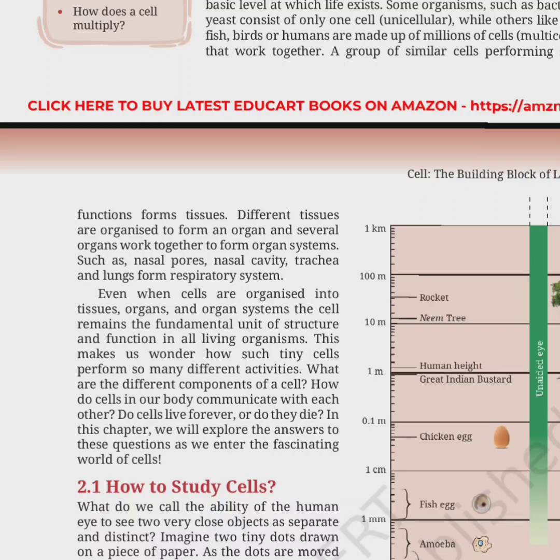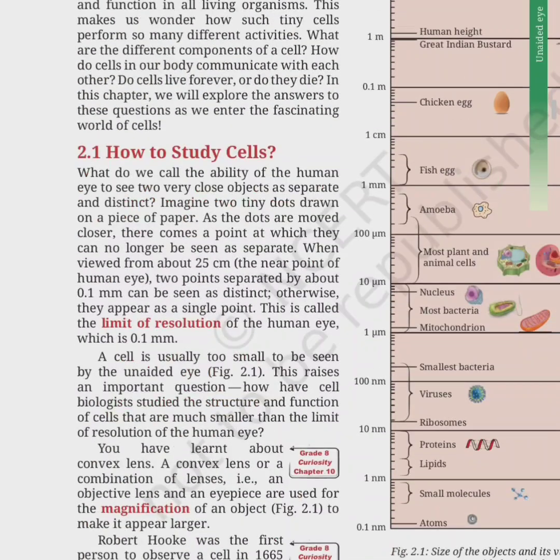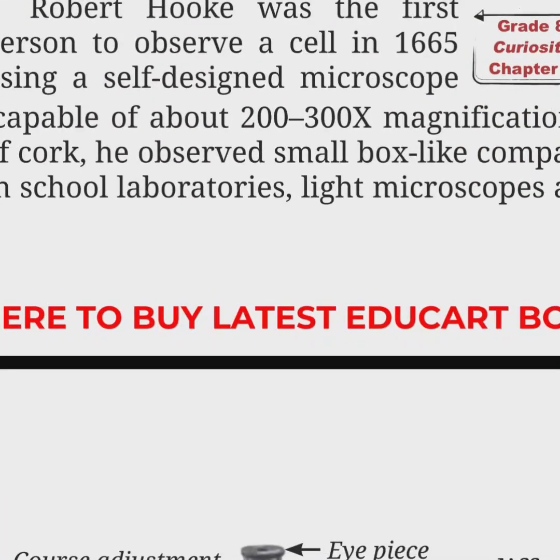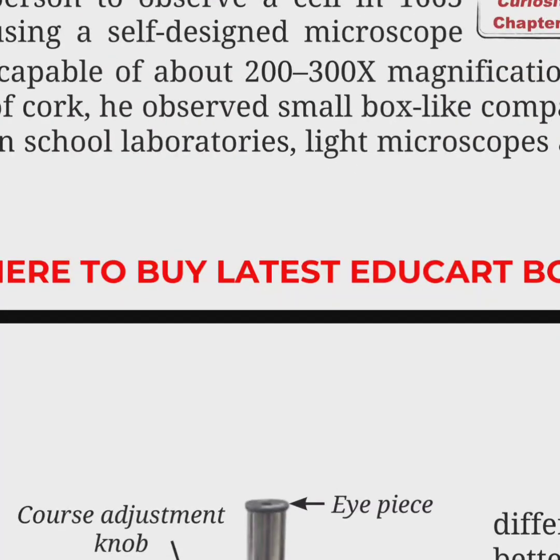It has two different lenses. One is called objective, one is called eyepiece. Eyepiece means where we keep our eye to watch, and objective means where we keep our object, isn't it? So here we have a clarified picture of the microscope. Eyepiece you can see, objective lens you can see, stage on which we mount the slide, and below that a mirror to reflect the light.